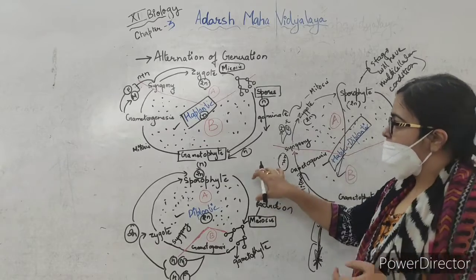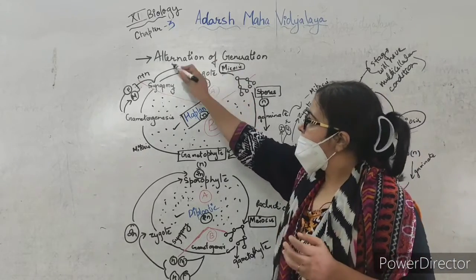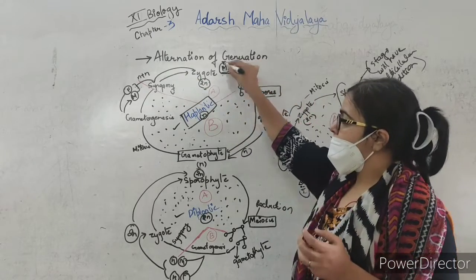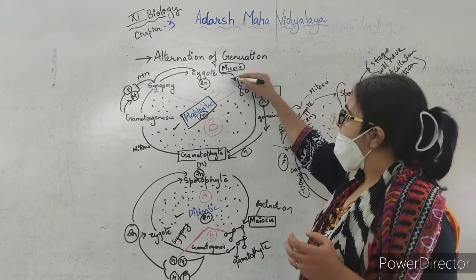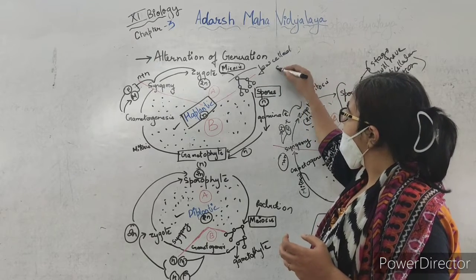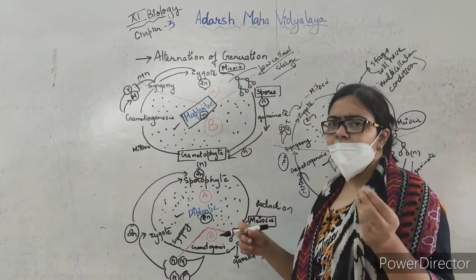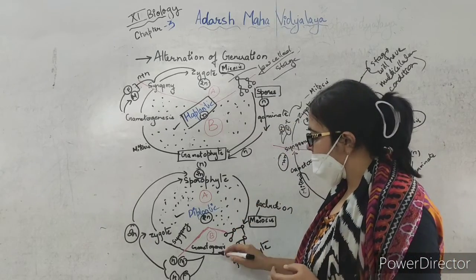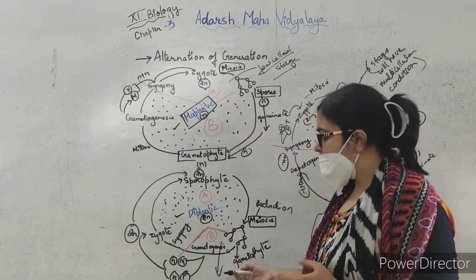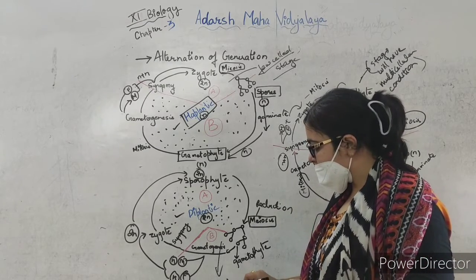But here you will see the main plant body is haploid. In this stage, the formation of the zygote is only at a few-cell stage. The whole body will not be formed, it will only be the few-cell stage, and here also the gametes produced will be only the male and the female gametes. So here it will be the few-cell stage.